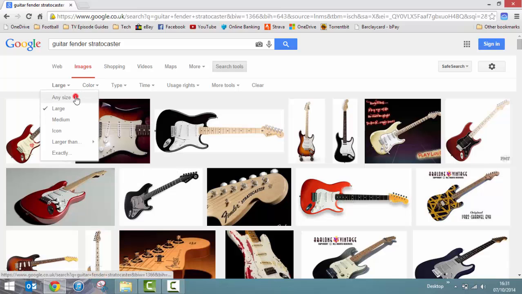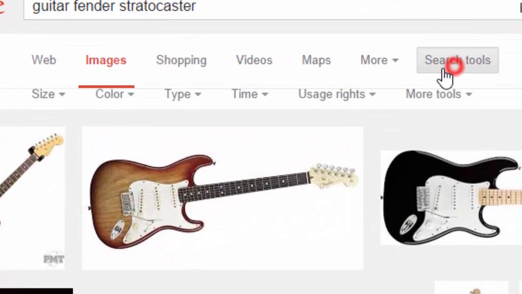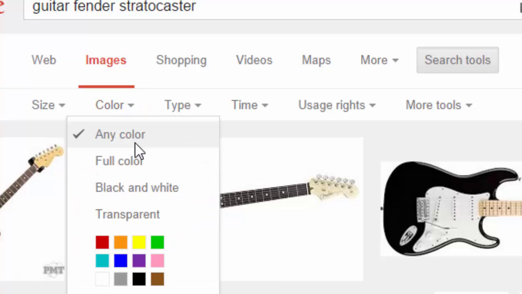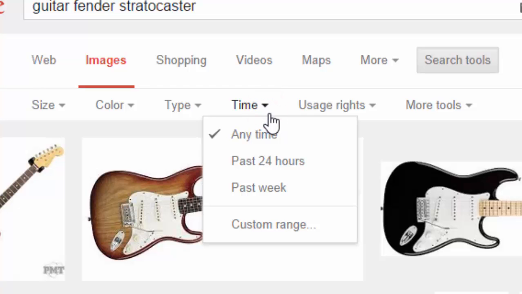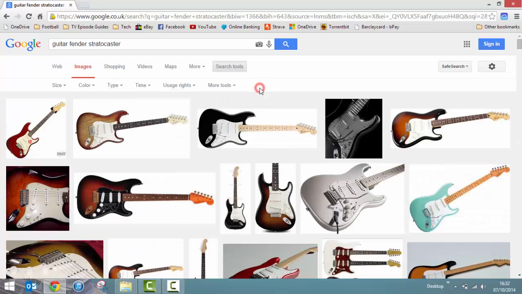You can also search by the colour. You know, full colour, black and white, transparent, or even those in the colours there. Different types, as well as the time, as in that's when it was last published as a website.